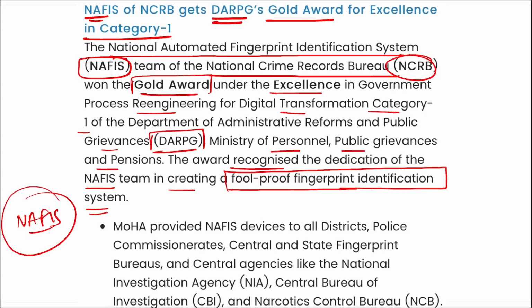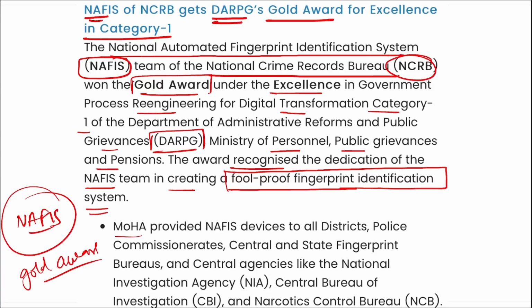NAFIS, that is National Automated Fingerprint Identification System team of NCRB, have won the Gold Award under the excellence category in the Government Process Re-engineering for Digital Transformation Category 1, right?